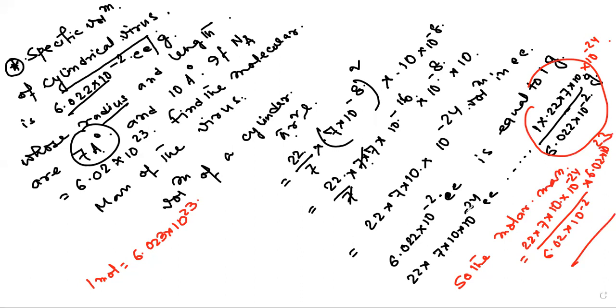This is an absolutely very, very important numerical. Let me say it again: at first we find out the volume of one virus molecule. After that we find the weight of one virus molecule. Then we find the molar mass of 1 mole of virus. Okay, this is the way to do the numerical. Absolutely important numerical, from 2001. I am not taking the name of the students here. So, okay, the next.